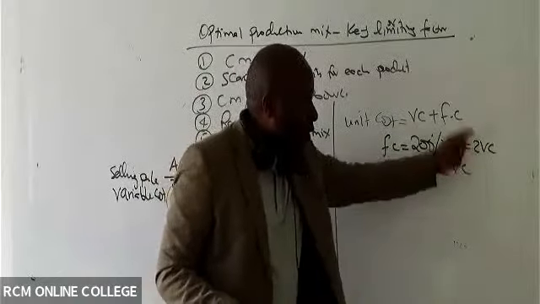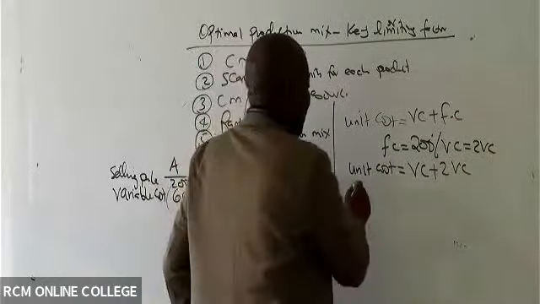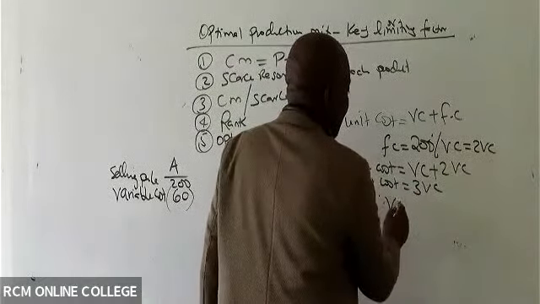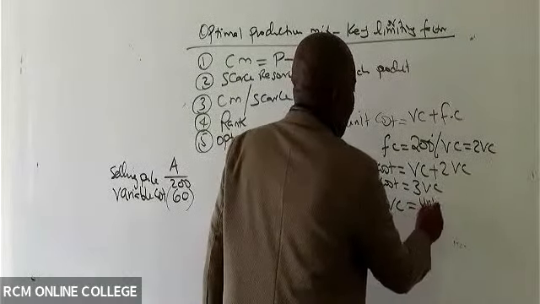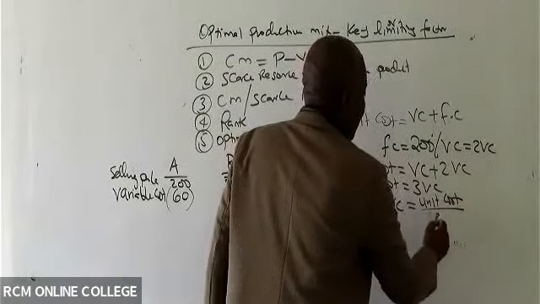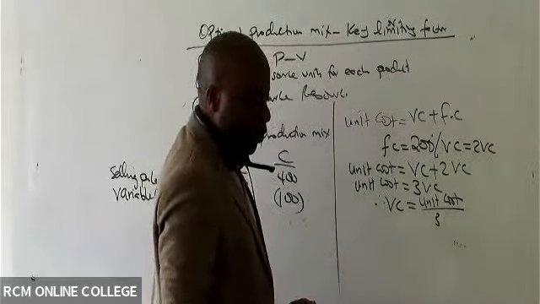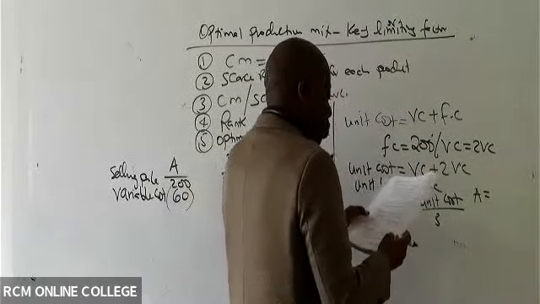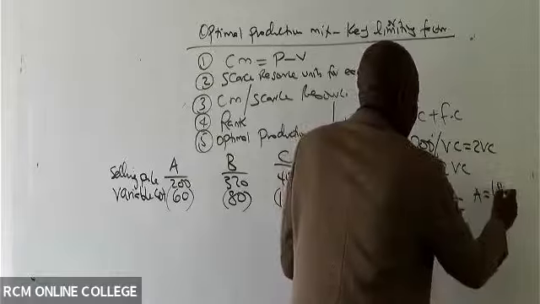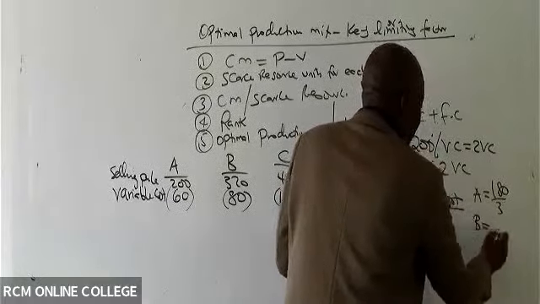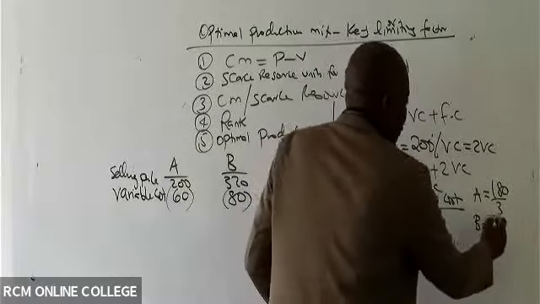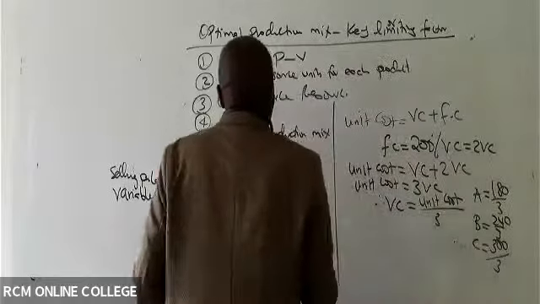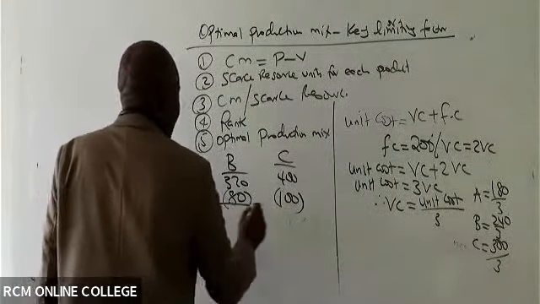So we take the way of absorption. Unit cost equals 3 VC, meaning that VC will be unit cost divided by 3. So for product A, we took the unit cost of A, 180 from the table given, and divided it by 3. For B, we took the unit cost of B, 240, and divided by 3. For C, we took 300 divided by 3. That's what we did to get these numbers, and I hope that is okay.